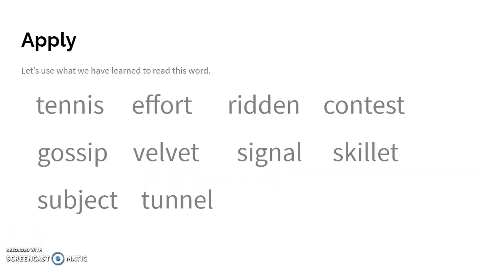Alright, finally we have some more words that I want you to practice on. We're going to do the first 4 together, and then I'll give you a little time to do the other ones by yourself. Here we go. Let's sound out each letter on these. T, E, N, N, I, S. Tennis.